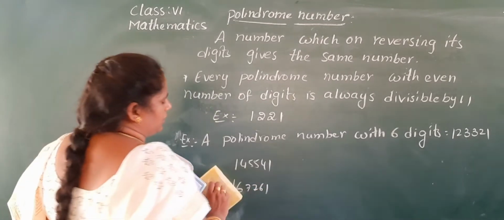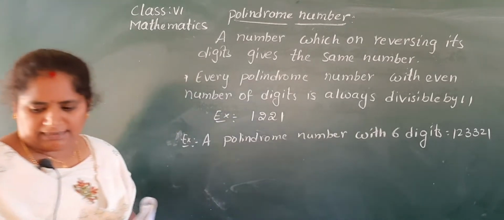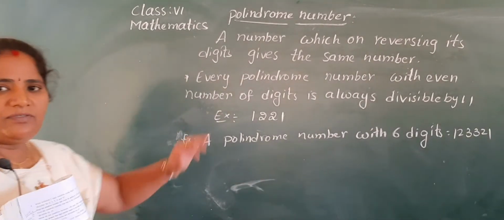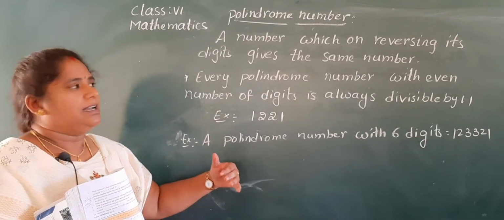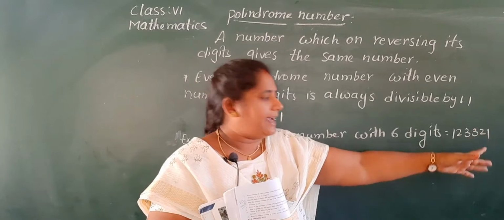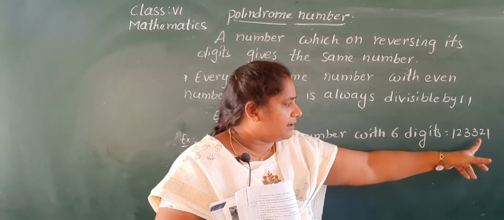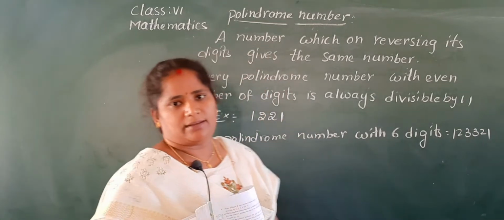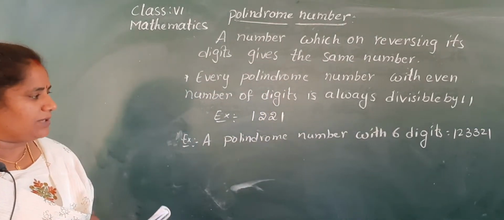You take your own example. Is it clear what is meant by a palindrome number? Yes, a number which on reversing its digits gives the same number: 1,23,321. Note down in your classwork neatly.